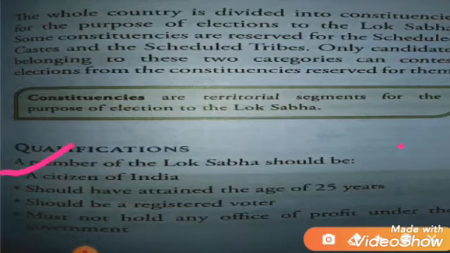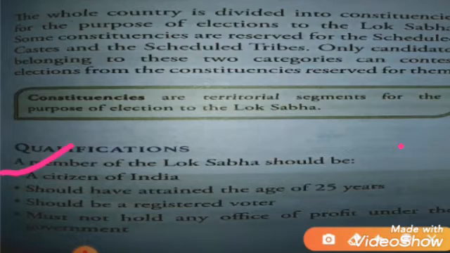Should not have been declared insolvent or of unsound mind, and must not be proclaimed a criminal by court. So these 3 things you have to remember. Means here you cannot be a handicapped person, and also you cannot be convicted in any criminal cases. Clear? Next, the term of Lok Sabha.